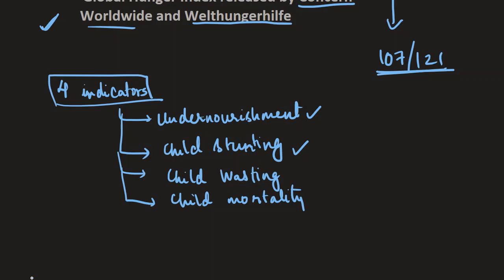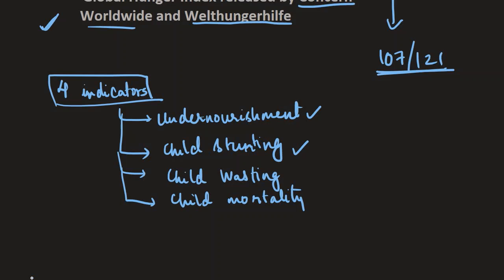The issues raised here are that 3 out of 4 indicators that are used in the calculation of this index are related to the health of children. And thus, these 3 indicators that are just related to the health of children cannot be representative of the entire population. That is one concern that they have raised.